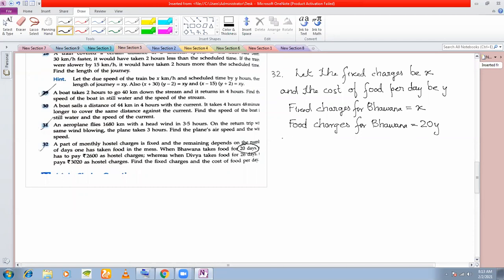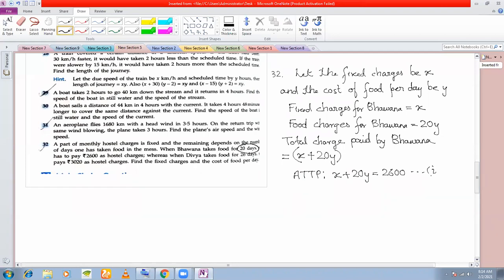Okay. So what is the total charge paid by Bhavna? It is fixed charge X plus the food charge for 20 days, X plus 20Y. But how much has she paid? She has paid 2600. So according to the problem, X plus 20Y is equal to 2600. This is our first equation.